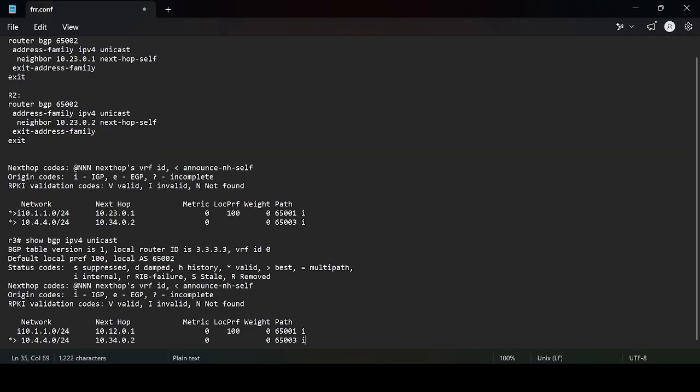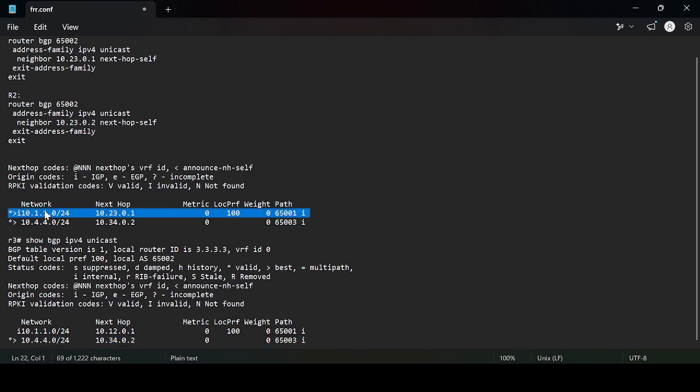You will see some differences. We are seeing these two snippets of config: this is after and this is before. Before, you can see this remains the same, because this is the route which is coming from eBGP, so there is no change here.